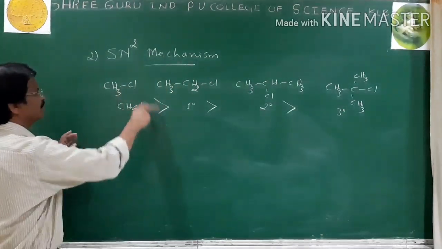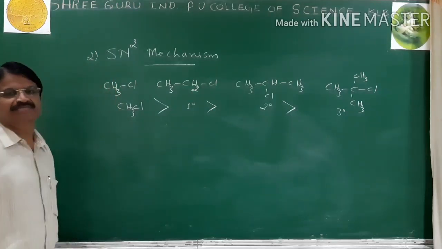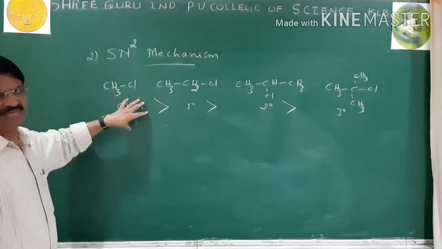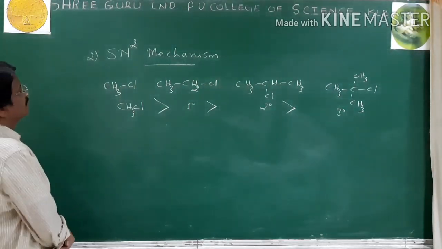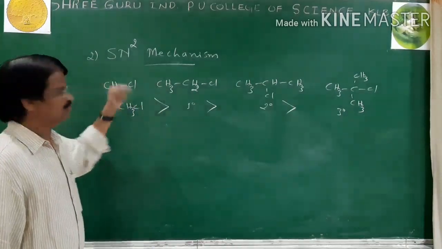And see why it is called undergoing hydrolysis by SN2 mechanism. I will explain in detail the mechanism and why this molecule is preferred in SN2. In general, which type of compounds can undergo hydrolysis by SN2?